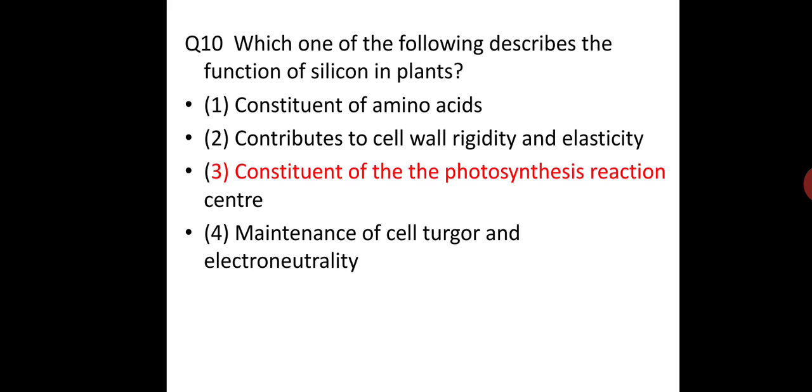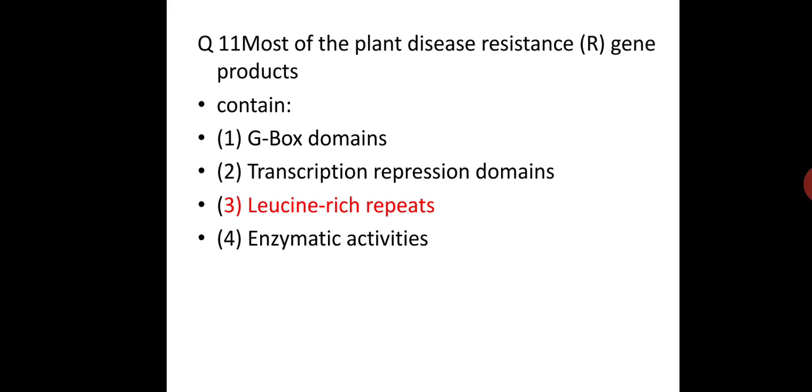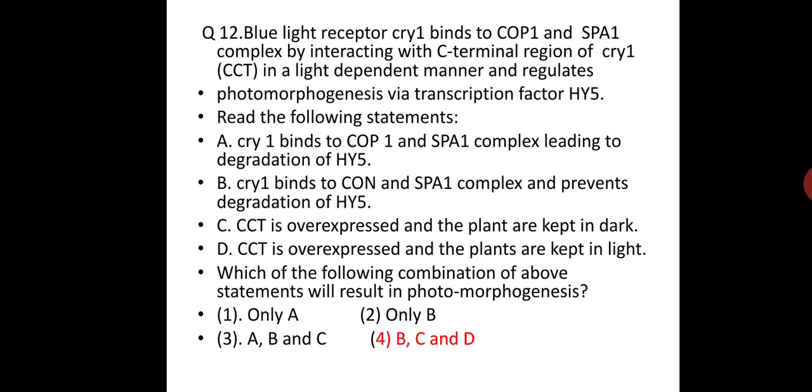Question number 11. Most of the plant disease resistance gene products contain G-box domain, transcription repression domains, leucine rich repeats, enzyme, leucine rich repeats. This is the blue light receptor CRY1 that binds to the COP1 and SPA complex by interacting with the C terminal region of CRY1, CCT. If you read Taiz and Zeiger, it is a straightforward question from that book.